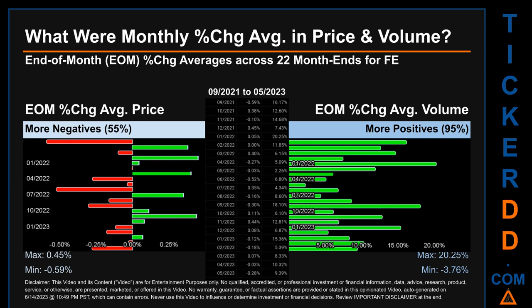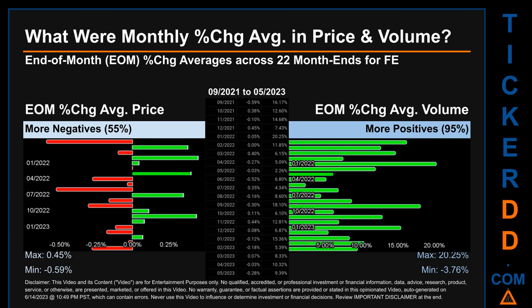From 2021 to 2023, out of 22 month ends, 12 had a negative percentage change in average price, meaning 55% of month ends saw a negative percentage change in average price. In terms of volume, 21 out of 22 month ends had a positive percentage change. That is 95% of month ends saw a positive percentage change in average volume.